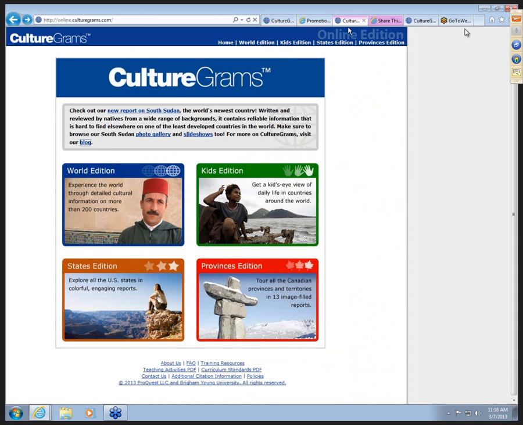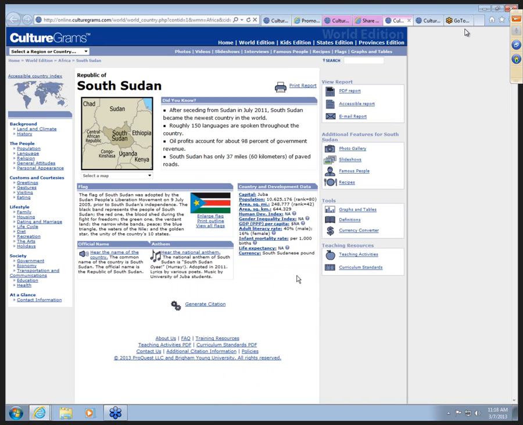So let's start with the World Edition. And we're going to start by looking at the world's newest country, and that's South Sudan. And I can access that here because they highlight it on the main page. When you look at World Edition pages, and these are for ages junior high and older, you'll see that they all have a Did You Know section, some country and development data, information about their flag. You can hear the name of the country pronounced, and you can hear their national anthem.